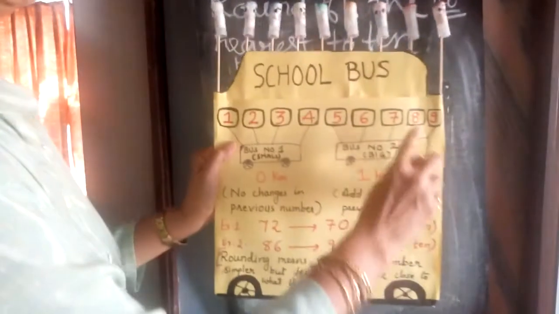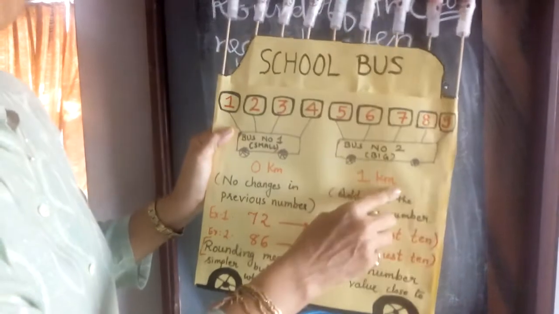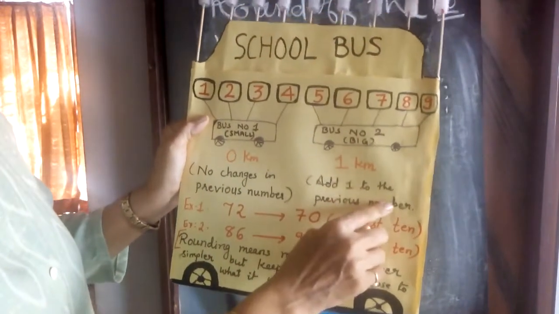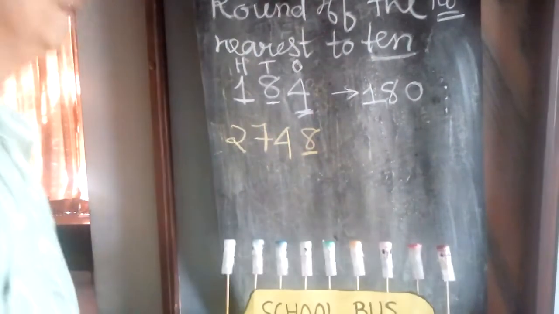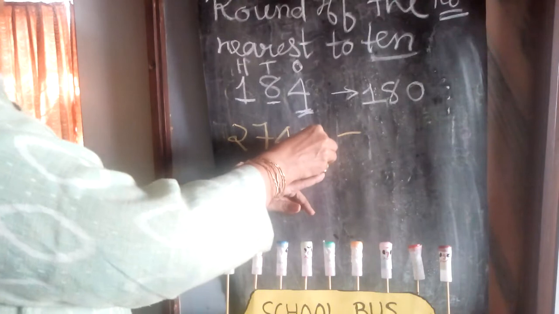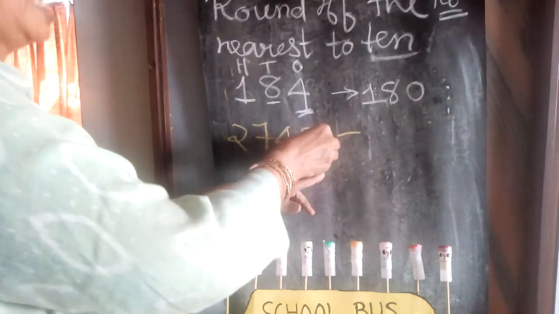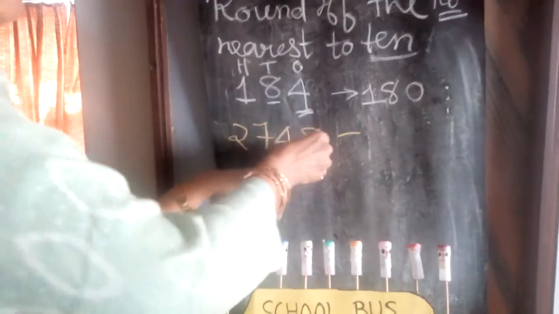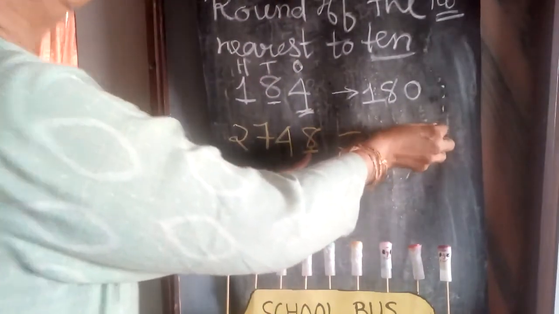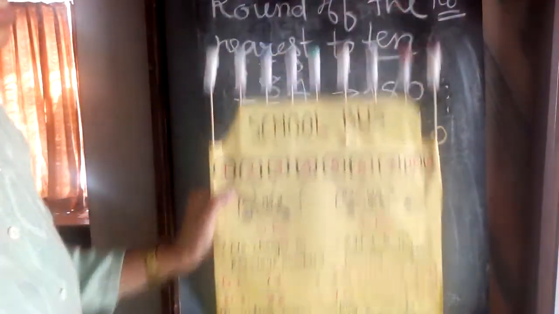Now, 8th standard is in which bus? Big bus. 1 kilometer they have travelled, and add 1 to the previous number. Now look here, children, when 8 is a bigger number, when the number here is 5, 6, 7, 8, 9, then what you have to do, children, this place will be 0, and add, as I have mentioned here, add 1 to the previous number.